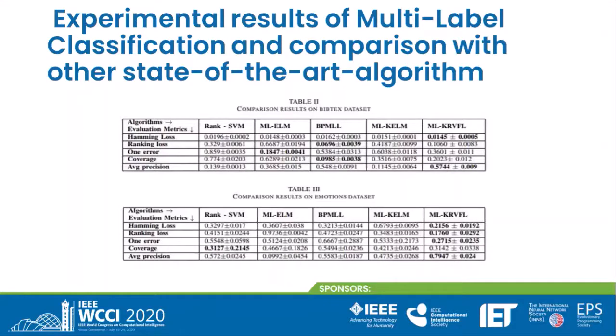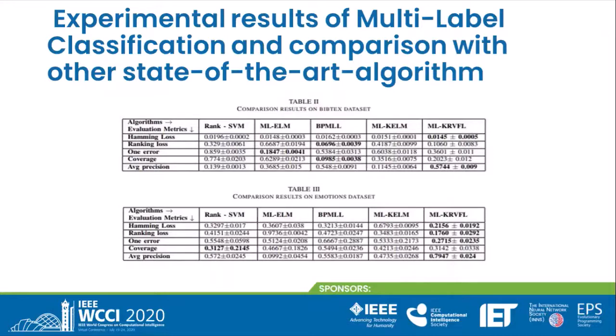For the BibTeX dataset, the results show that MLK-RVFL performs well for Hamming loss and average precision. In this comparison, Rank-SVM and BP-MLL are iterative procedure methods, and ML-ELM and ML-KELM are non-iterative, and these are similar to the RVFL, but there is no direct link between the input layer and output layer.